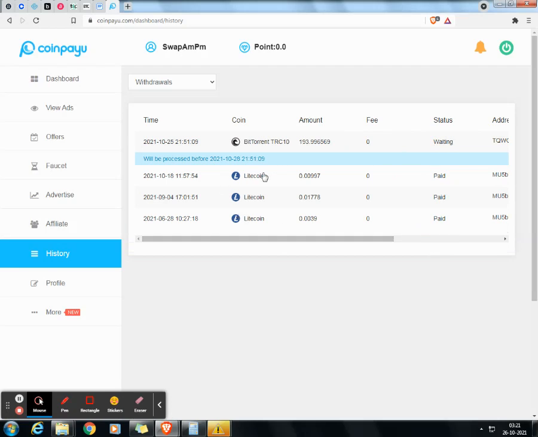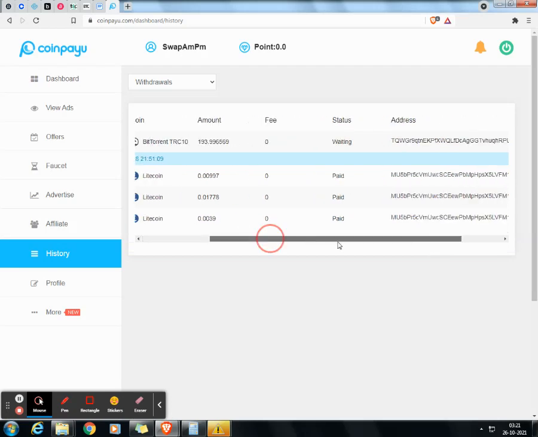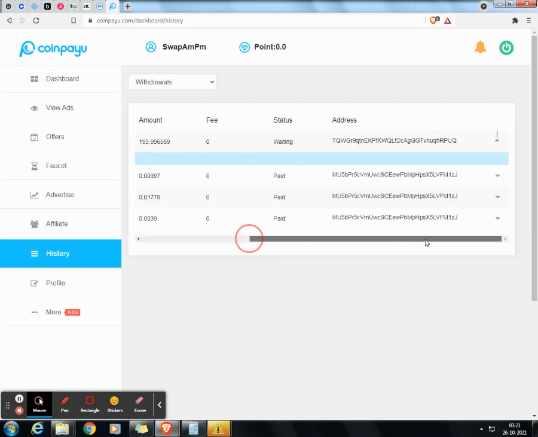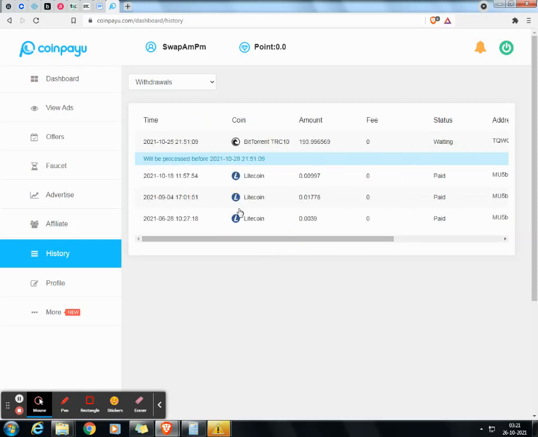So recently I already got paid by them via Litecoin, and you can see here this is a very small amount, but still it is okay. More than 3 times I already got paid by them, and this is a genuine website. So this time I am just withdrawing that BitTorrent cryptocurrency.